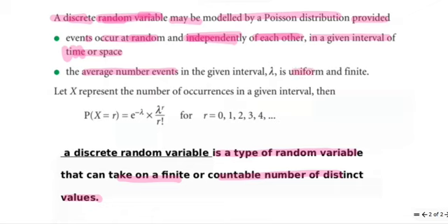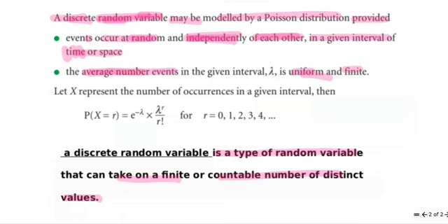And it's uniform and finite. Finite means we are able to fix it. How many values are there? Are we able to count them? That is said to be finite. Uniform means it's regular. They are giving you a fixed average number of events.